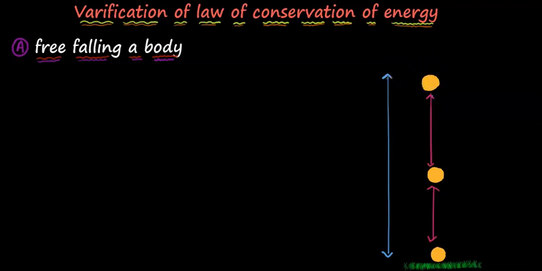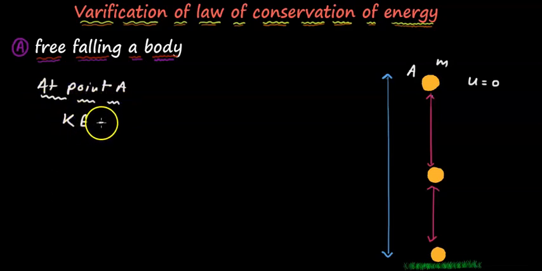So first of all, let's consider a body. Suppose this body is at a point A, and the body has mass m, and now the body is just dropped. When we are dropping, the initial velocity will be 0. That means at point A, the kinetic energy of the body will be 0, because the velocity is 0. Now it is at a certain height from the ground, h.